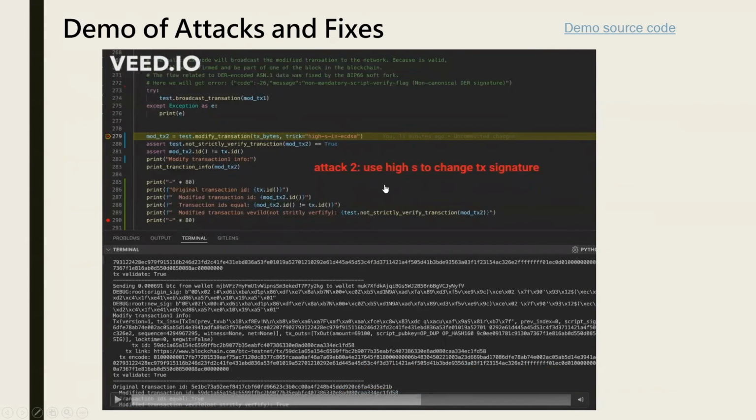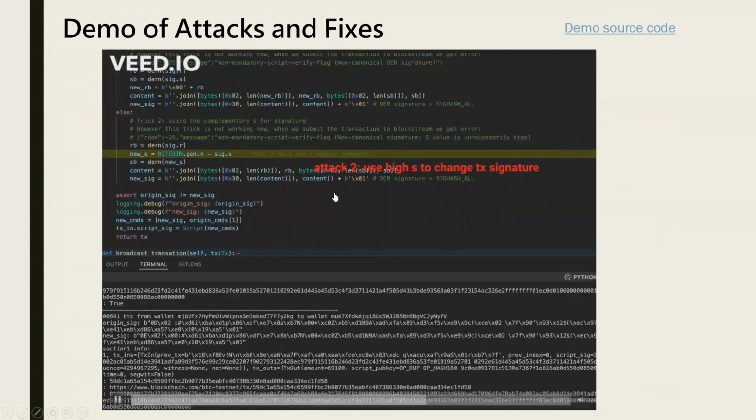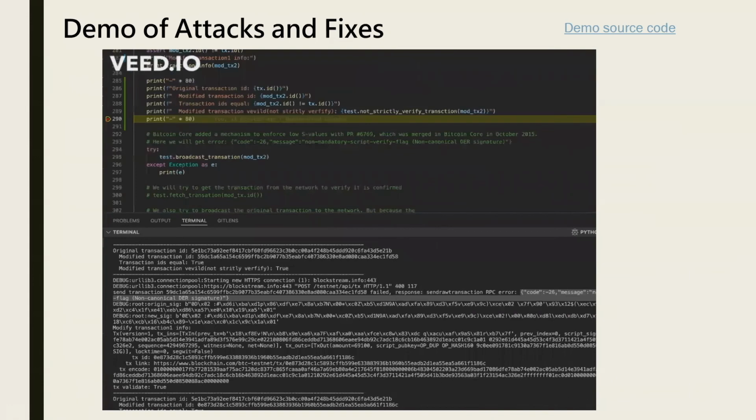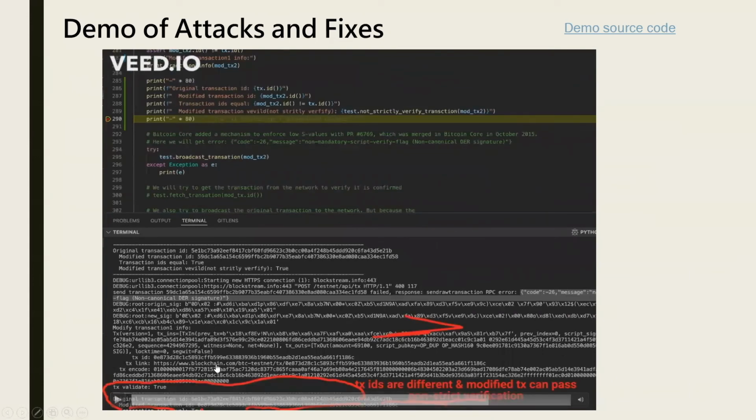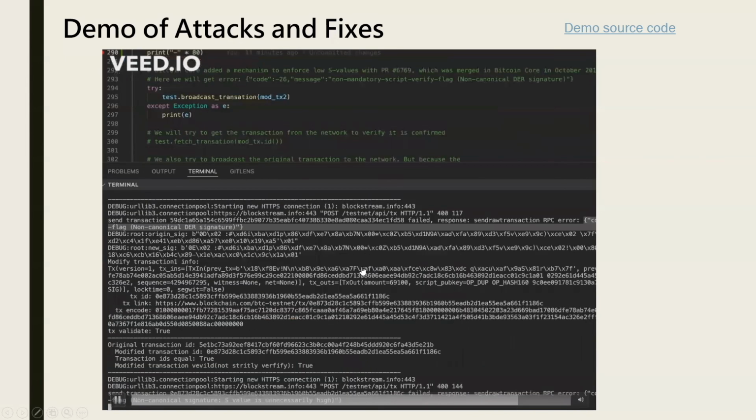Now the attacker will try to use high S to change the transaction signature. Here is how the attacker can change the S to high S. Again, we print the modified transaction information. Here we can see the modified transaction and the original transaction IDs are different, and the modified transaction can pass the signature verification. And we will broadcast the modified transaction into the Bitcoin network, and we got an error: S value is unnecessarily high. Therefore, these two flaws no longer work.